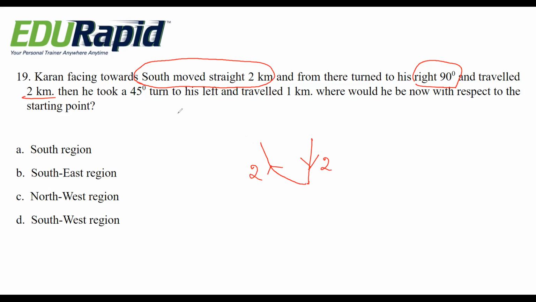Then took 45-degree turn to his left and traveled 1 kilometer. So where would he be now with respect to the starting point? See, they are asking from the starting point in which direction? It is in the southwest direction. This direction they are asking is option D.